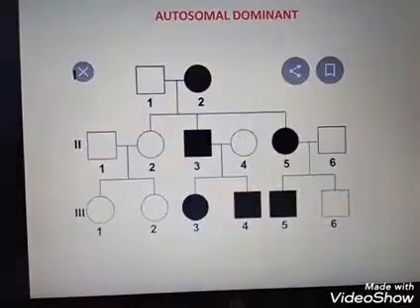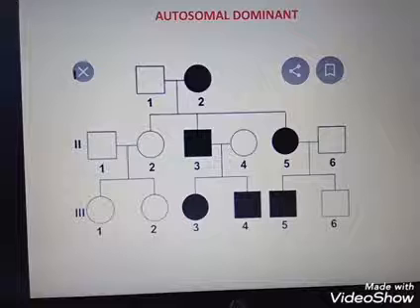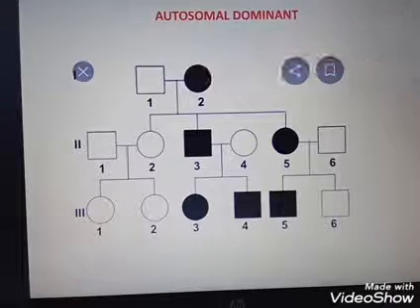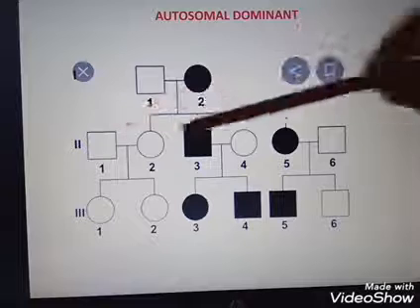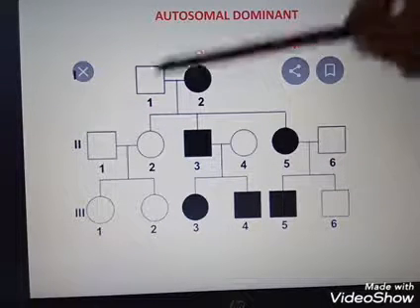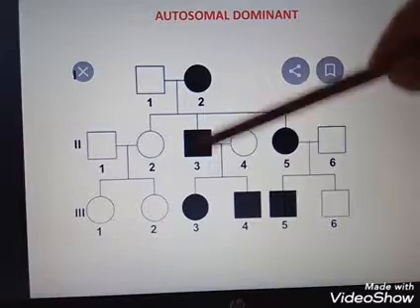Okay, so here you look, mother having the disease. Mother having the disease, that means she is autosomal dominant. So in all these generations have the disease. Okay, so here no skip, don't skip generation.